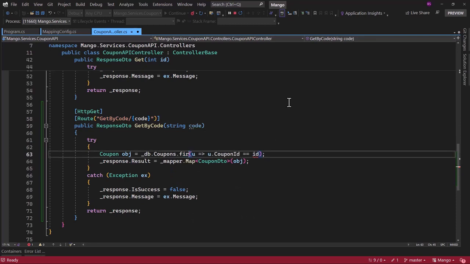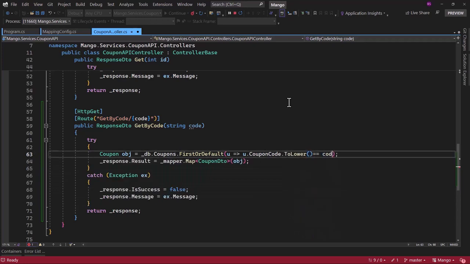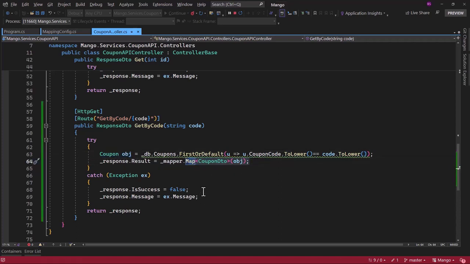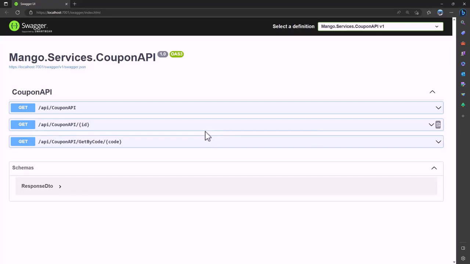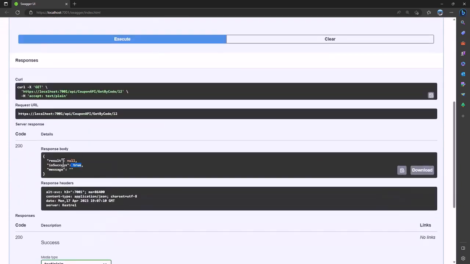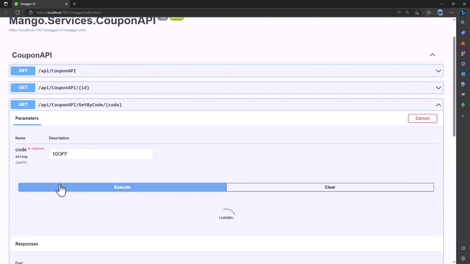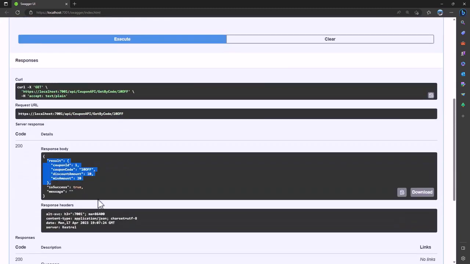Let me modify that here. And rather than First here, I can do FirstOrDefault. It might be empty. We will say .CouponCode.ToLower is equal to code.ToLower. That way coupon will not be case sensitive. Once we retrieve the object, we can return that back. If I save that, hot reload will kick in, and perfect. Let me try that. If I enter 12, the result is null here, but let me try 10OFF, and perfect, it returns back.